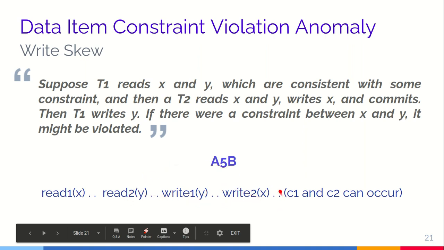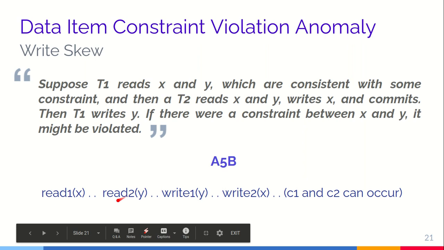After this, if T1 reads X, it will get this value of X. This X and this written Y might have a different constraint which might be violated.